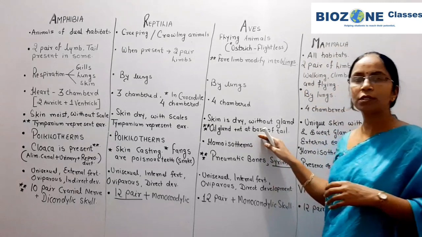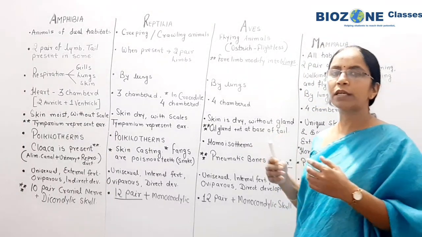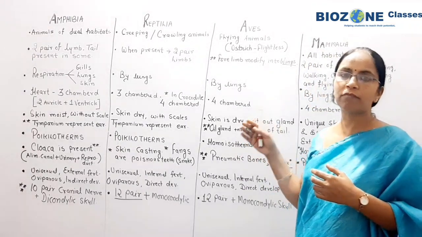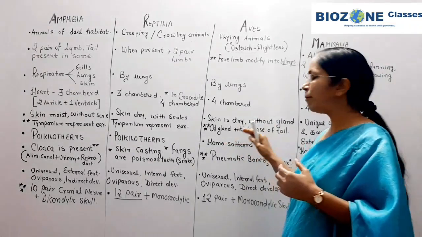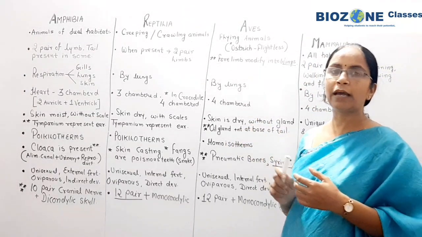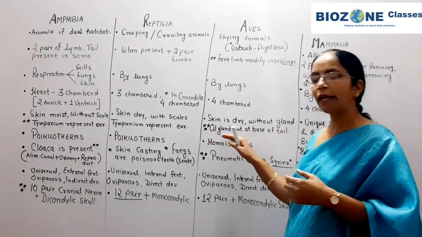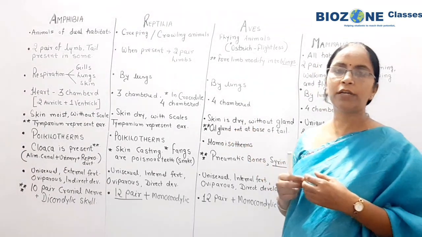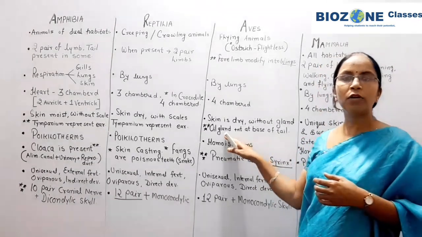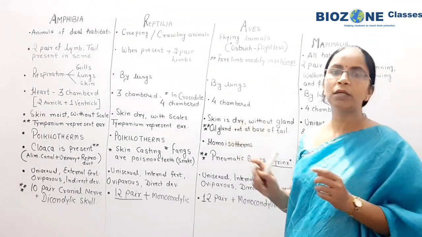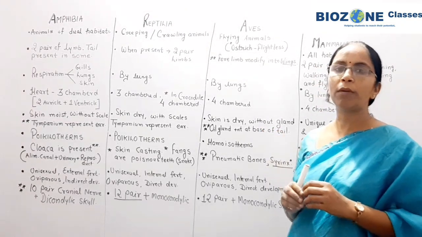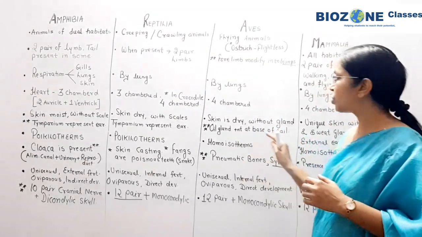Now when we come towards the skin of the aves, you will find feathery skin. Secondly, you remember skin is again dry in case of aves, or bird skin is also dry, without glands present here. Only one and only single gland is present, that is an oil gland or uropygial gland if you go in details. So uropygial gland you study. The one and only oil secreting gland of the birds is present at the base of their tail, and this gland, you remember, is commonly a modification of the oil gland. So this part you remember.